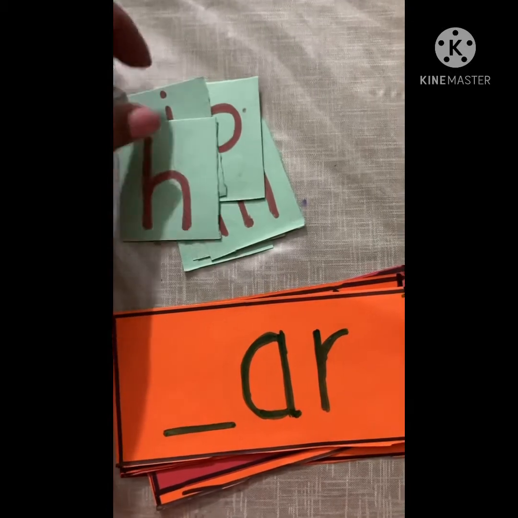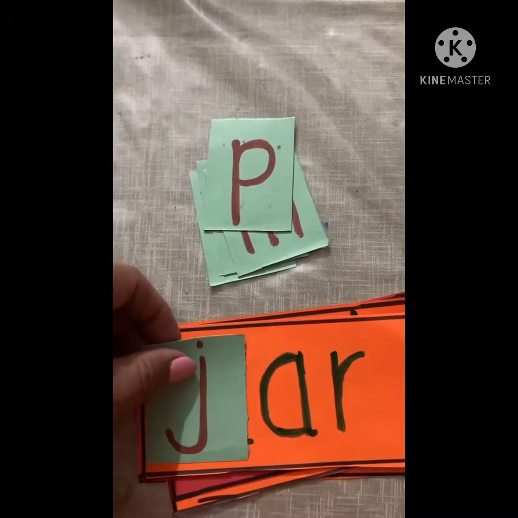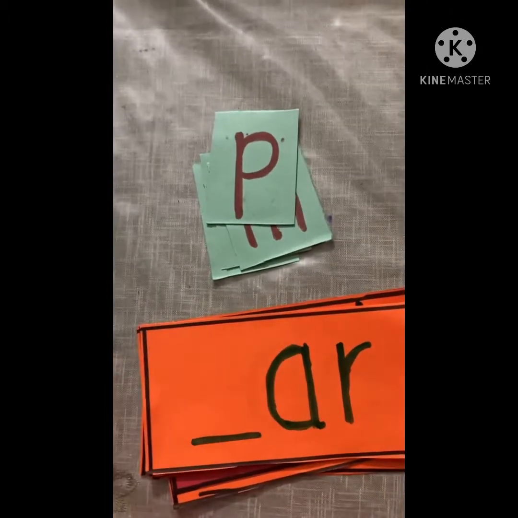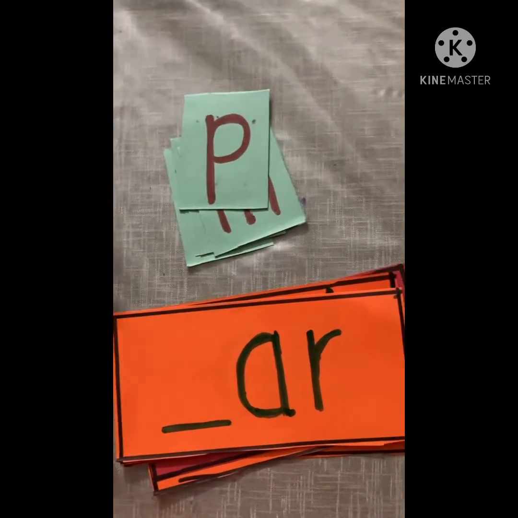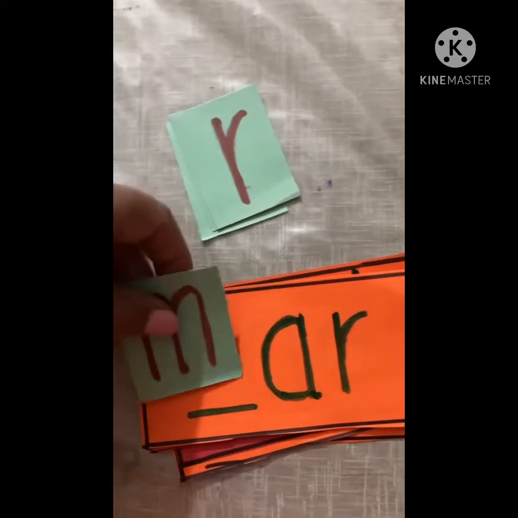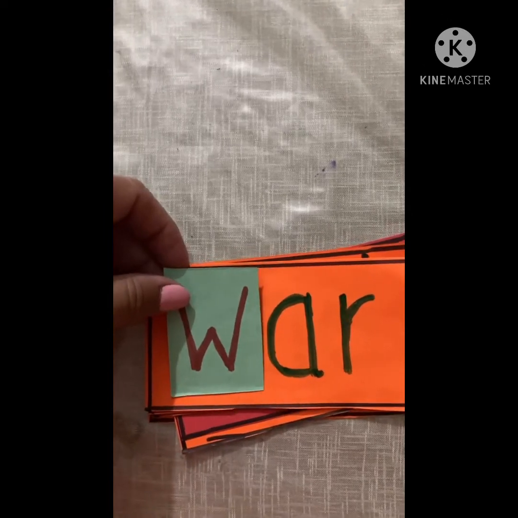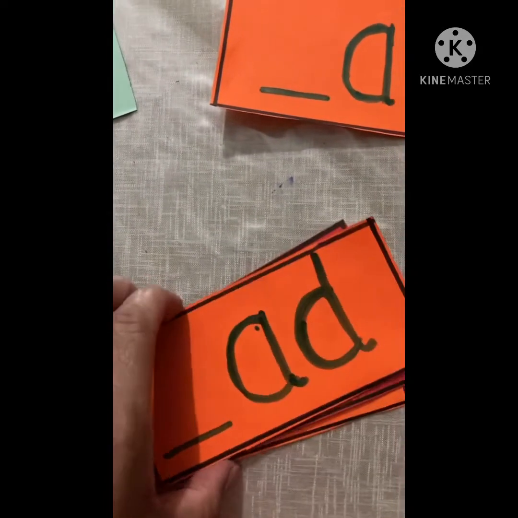Gar is also not a word, so this is not meaningful. Har is again not a meaningful word, and so we will leave this. Again we will place J over here, and jar is a meaningful word. Jar. Par. Mar is not again a meaningful word. Rar is not. Sar is not. And we have war, W-A-R, war. So these all were the rhyming words in R family words.